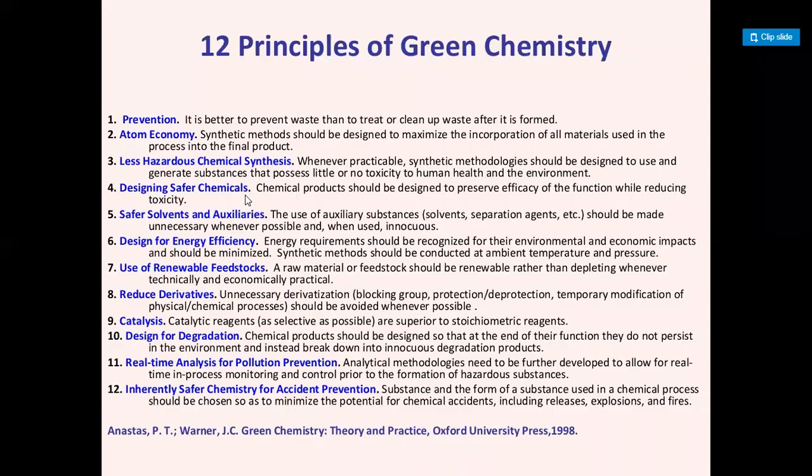Bioethanol means the ethanol which we produce by the fermentation process, and it is a renewable resource generated from renewable feedstock, like sugarcane bagasse, or from the byproduct of the sugar industry, that is called molasses. From there we can produce bioethanol. So this is the safer auxiliary or safer solvent.